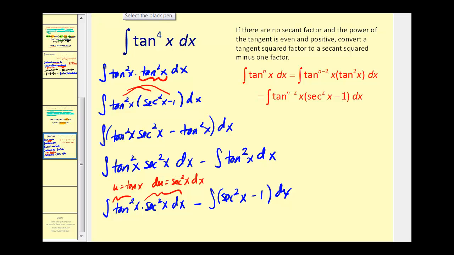So the antiderivative of u squared would be u to the third divided by 3, or 1/3 u to the third, and again u is tangent x, so we'd have 1/3 tangent cubed x minus the antiderivative of secant squared x would be tangent x. That's a basic antiderivative. And then the antiderivative of 1 would be x, so we have minus negative x, or plus x, plus c.